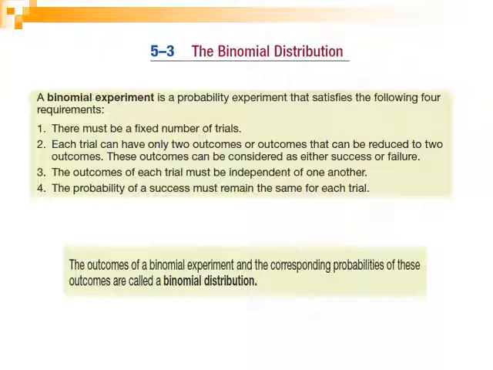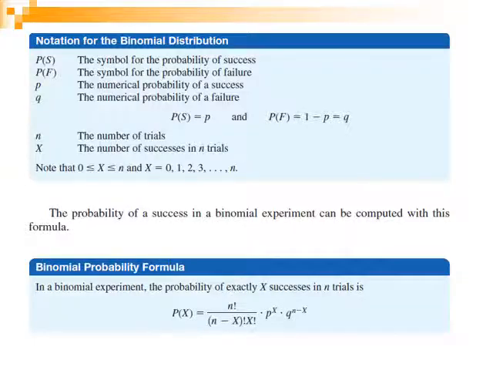Okay, what we have said is summarized in this table. There must be a fixed number of trials, and there are only two outcomes. The trials must be independent, and the probability of success must remain the same. So the outcomes of a binomial experiment and the corresponding probabilities of these outcomes are called the binomial distribution.